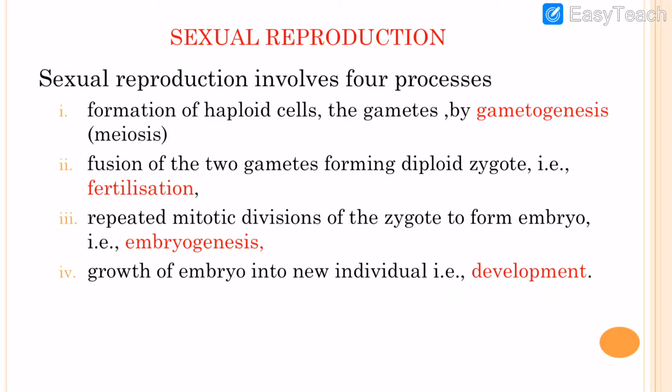The third process is embryogenesis. Dear students, in embryogenesis, the zygote divides repeatedly through mitosis, and after that it differentiates and develops into an embryo. So the development of an embryo from a zygote is known as embryogenesis. After that, this embryo develops into a new individual, and that process is known as development.